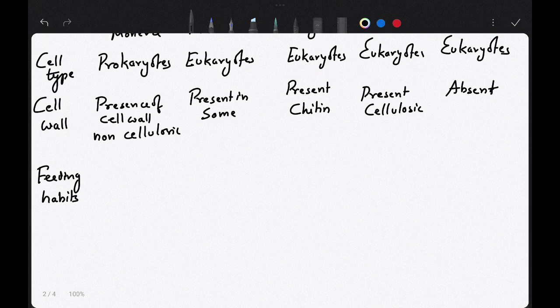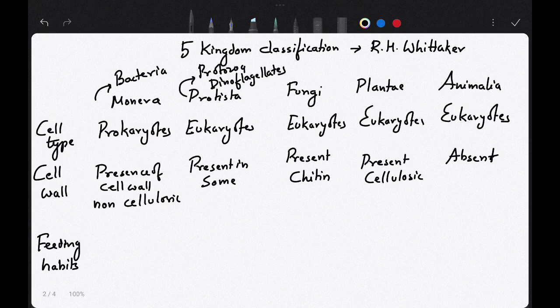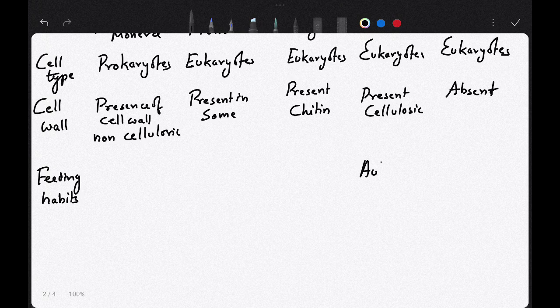Plants are autotrophic. Animals are heterotrophic. Autotrophic means they can produce their own food by photosynthesis, whereas heterotrophic organisms cannot produce their own food.